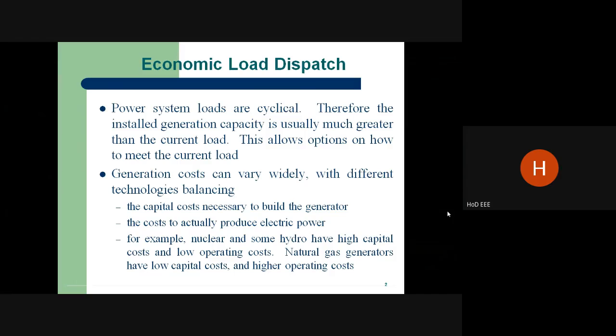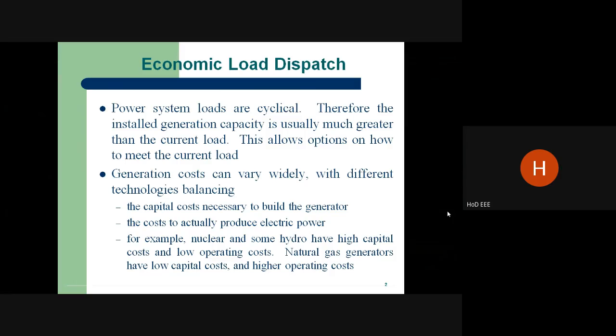If it is minimum cost, in the sense we have to reduce the losses and reduce the cost towards energy production. The generation cost can also vary depending upon the types of plants we have. If we have many generating plants, such as thermal, hydro, nuclear, geothermal, solar, wind, we have the conventional thermal power plant and also the non-conventional, which is called renewable energy power generation.